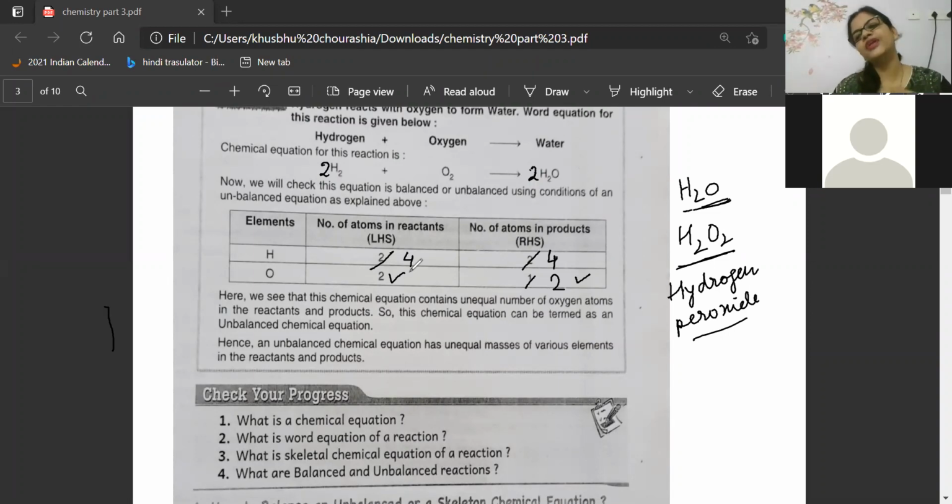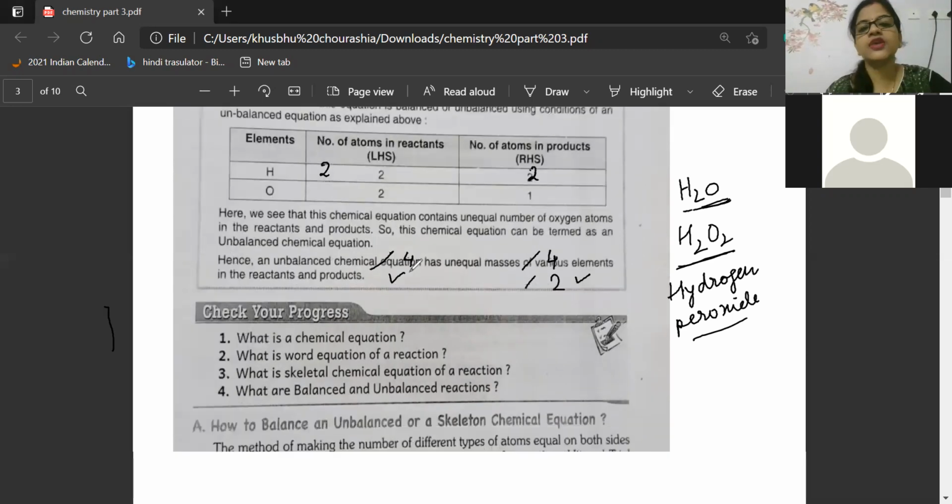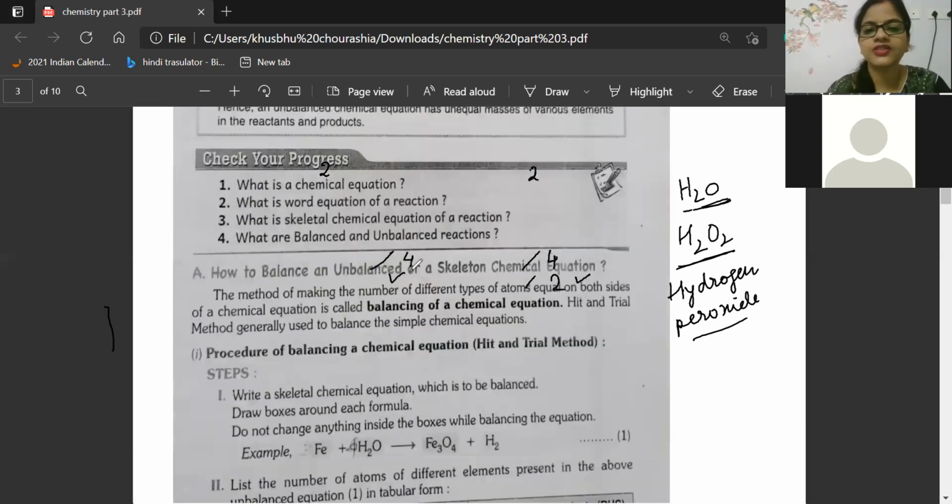No, you cannot do it, beta, because it is in a molecule state. It is in a molecule state and you cannot do it. We cannot remove, we can only add. We can only add in the composition. Jenny understood. Now see what is a chemical equation, word equation, skeletal chemical equation, balanced and unbalanced chemical equation.